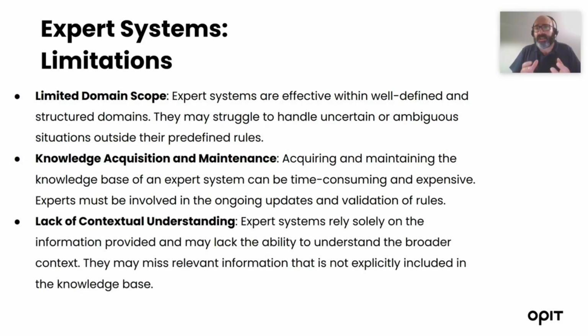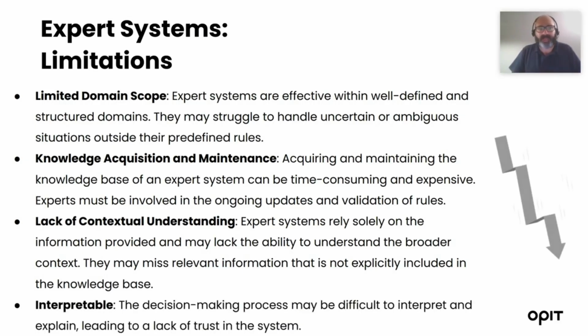And of course, they lack contextual understanding. What does it mean? That they really are narrow-minded. They are a very clear example of weak artificial intelligence, and they can only provide the information that is requested, and they cannot move across different domains. And at the end, there is one important limitation. It is difficult to interpret the decision-making process of the system. And this is a great limitation for them.